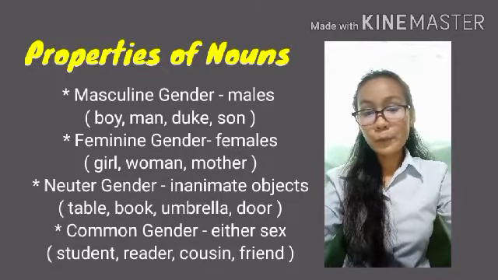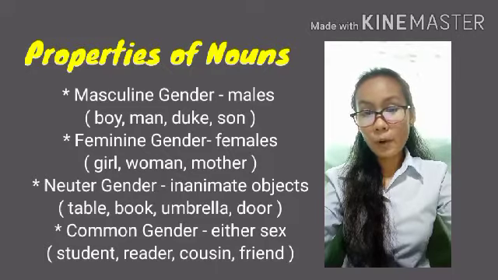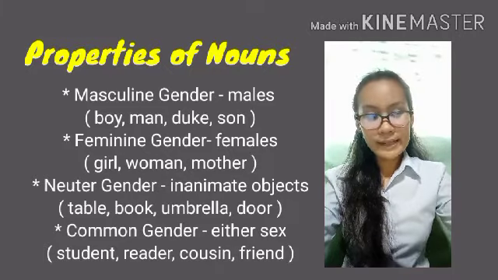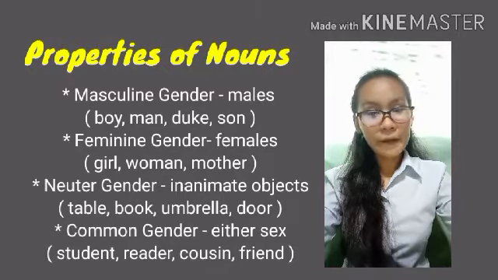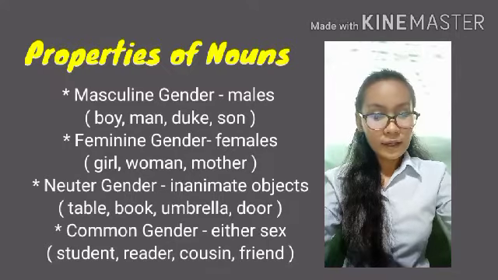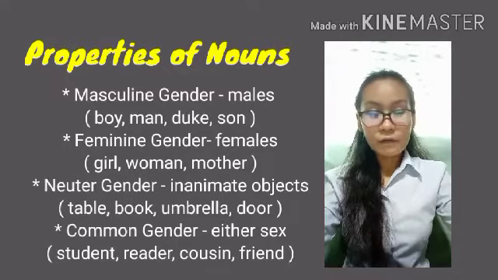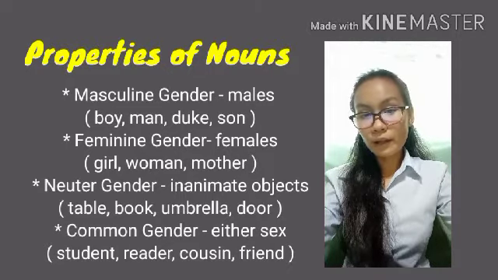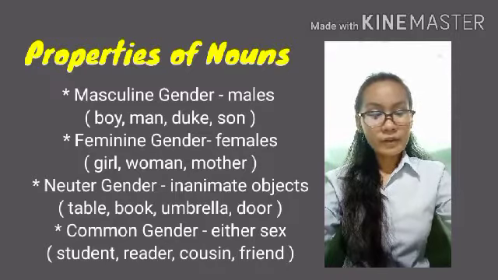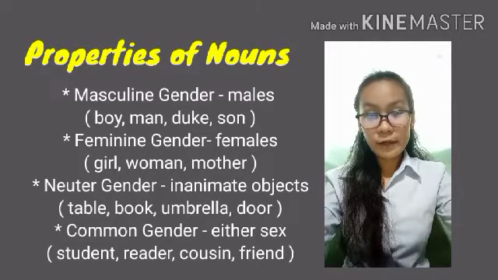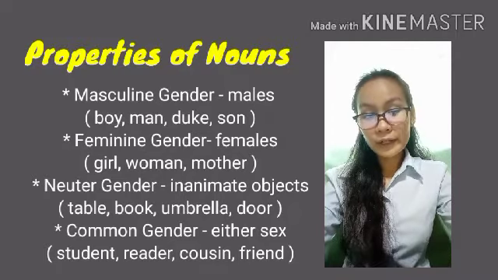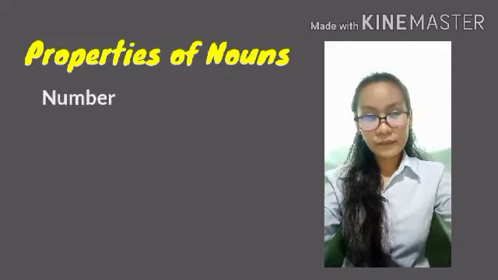Masculine gender is for words representing males, such as boy, man, duke, and son, while feminine gender is for words representing females, like girl, woman, and mother. Neuter gender is for inanimate objects, like table, book, umbrella, and door, while common gender is for either sex. It's for either male or female. For example, student, reader, cousin, or friend.